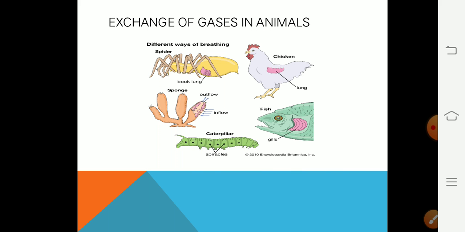Sponges have pores on their body surface for the exchange of gases. The earthworm has a wet skin for the exchange of gases. Human beings also have lungs for the exchange of gases. And unicellular organisms like amoeba exchange gases with the help of their cell surface, that is the plasma membrane. So from unicellular to multicellular, different organisms have different organs for the exchange of gases.